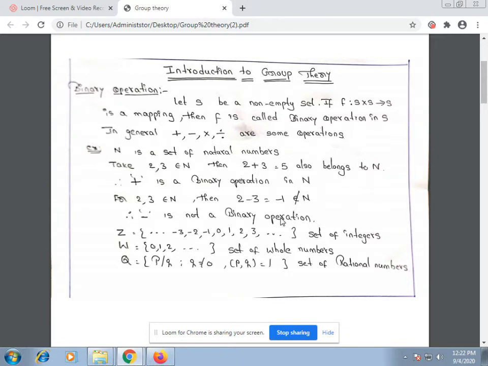But minus is a binary operation on the set of integers. I think you can understand what a binary operation is.